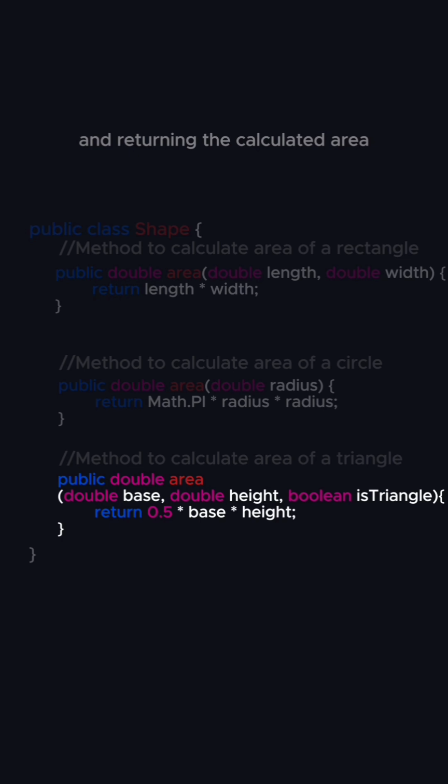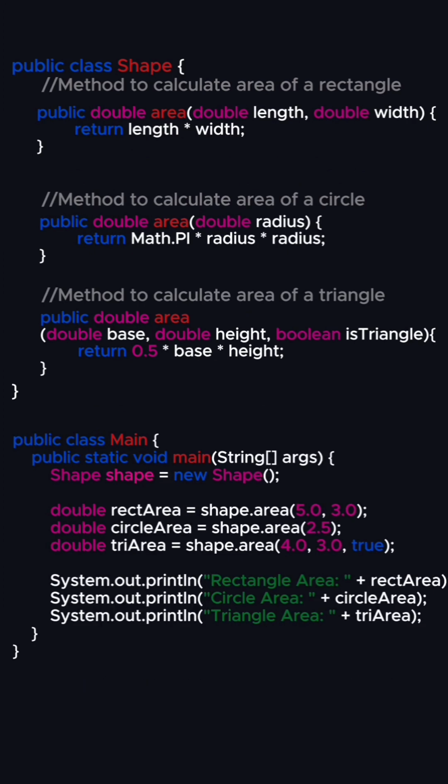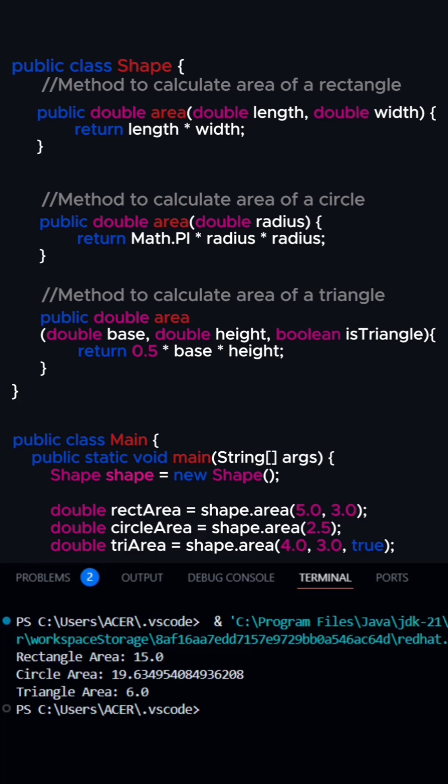In our main method, we are calling each method with the same name through the shape object with different parameters, and storing the returned value inside different variables. You can observe the code and the output.